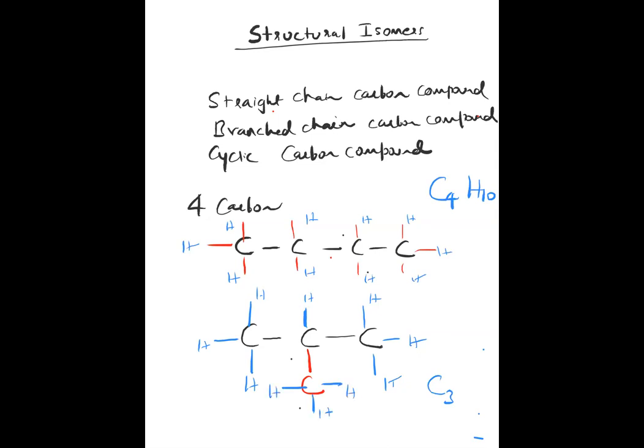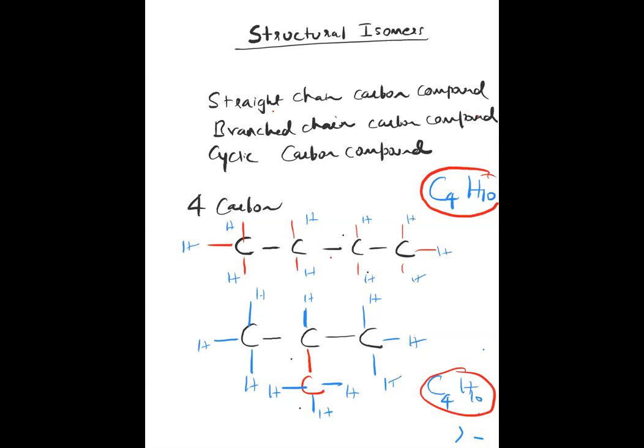H10. So again the same thing. There are four carbons, and H is also the same, 10 only. So you are seeing that the molecular formula is the same, but the arrangement is different. That is, the structural formula is somewhat different.